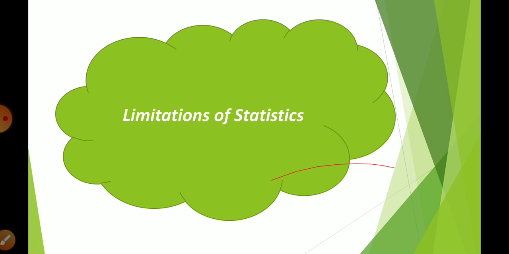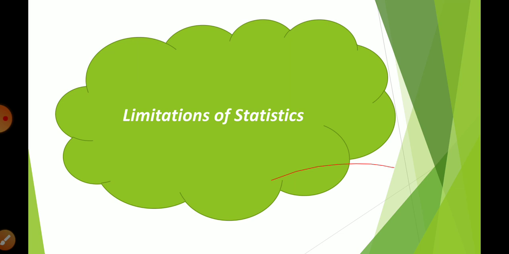In this chapter actually we had learned the meaning of economics, then economic problem, scarcity of resources, and then about statistics, the meaning of statistics in singular sense. So what is the meaning? Statistics in singular sense means statistical methods, and there are five statistical methods: collection, presentation, organization, analysis, interpretation. Okay, and in plural sense statistics means only data.